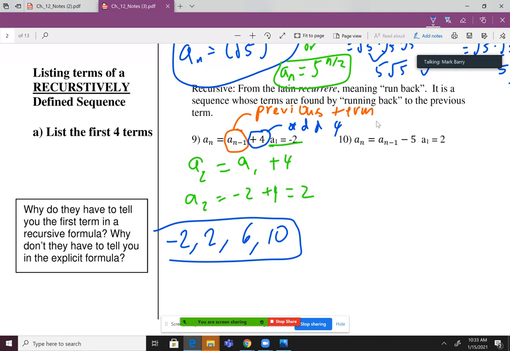All right, same idea on number 10. We're starting off at 2. How do I know we're starting off at 2? They literally told me. The first term's a given. Then, to find each subsequent term, I just keep subtracting 5. So, -5, -5, -5.